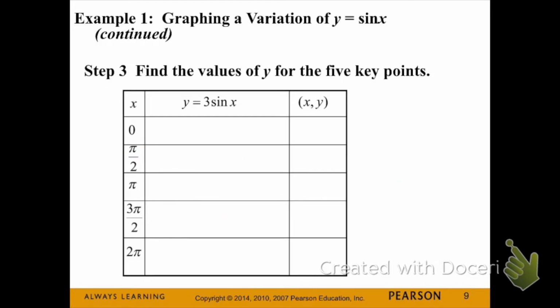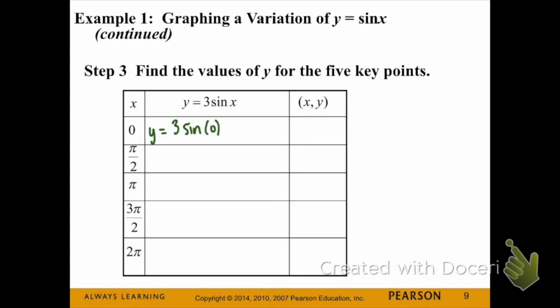Next thing we're going to do is find the y values for those 5 x values that we just found. The way that we're going to get those is by plugging the x value into the equation for x and simplifying. So this first one, we're plugging 0 in for x. And then I can evaluate this.